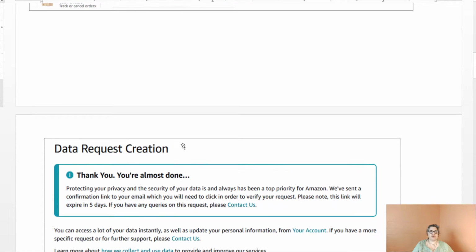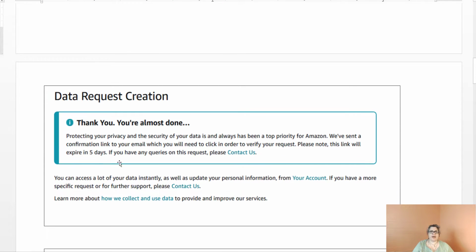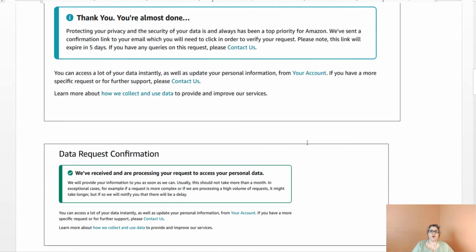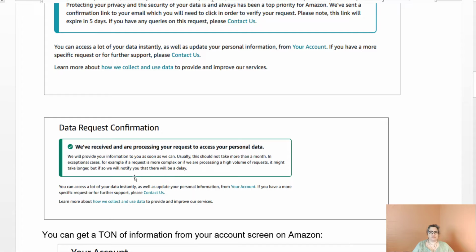Okay. So scrolling down, once I did all that, it said the data request was created. I was almost done. Protecting your data is their top priority, and so on. They would send a confirmation link to my email, and you'll need to click that to verify the request. And of course, the link expires in 5 days, so you have to do this one right after another. Once you click the link, you will get the data request confirmation, and they do process it.